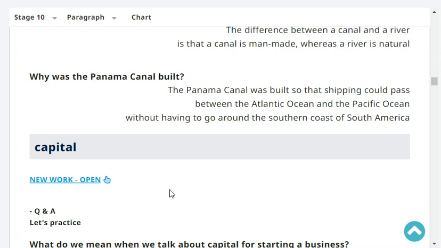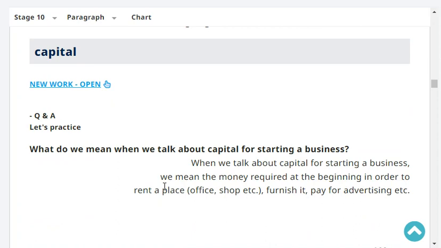The Panama Canal was built so that shipping could pass between the Atlantic Ocean and the Pacific Ocean without having to go around the southern coast of South America. Very good. What do we mean when we talk about the capital for starting a business?